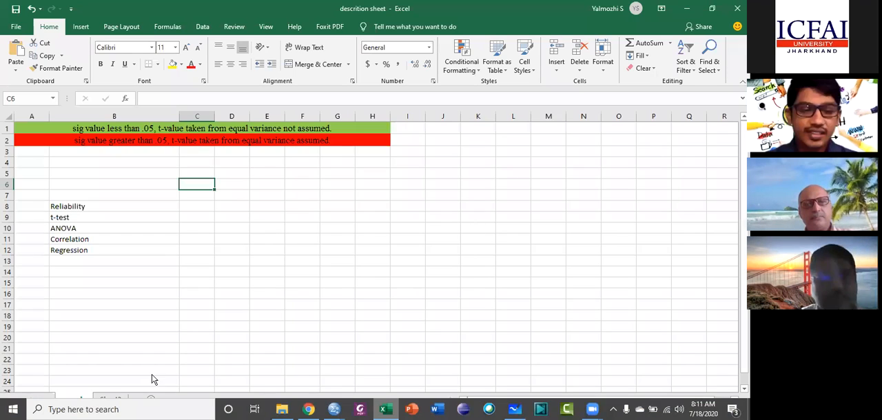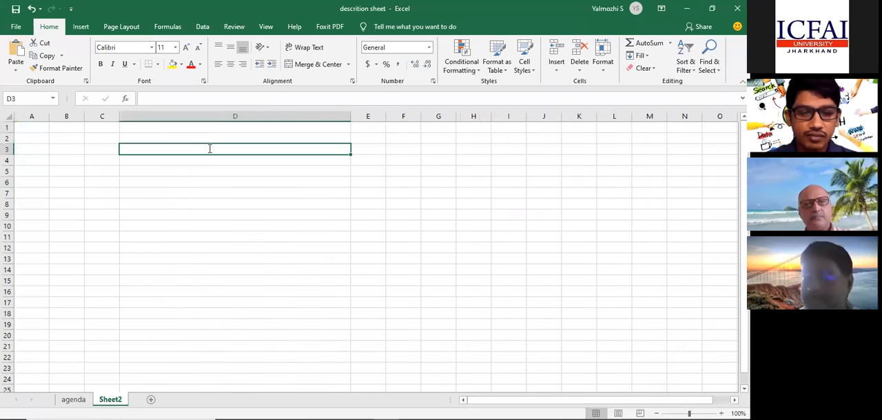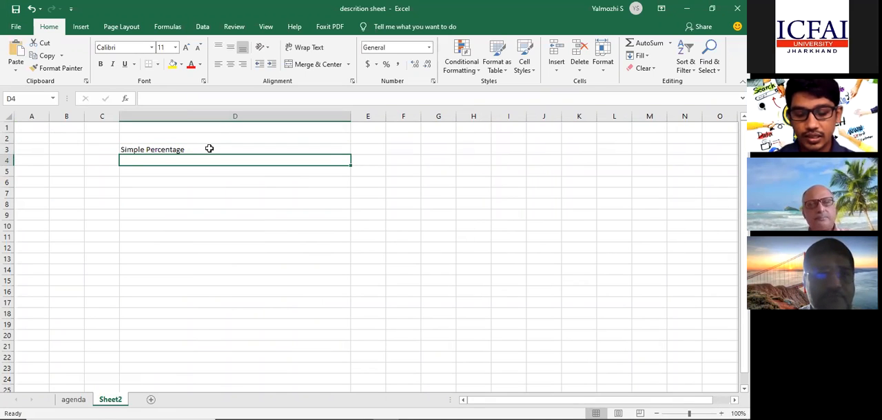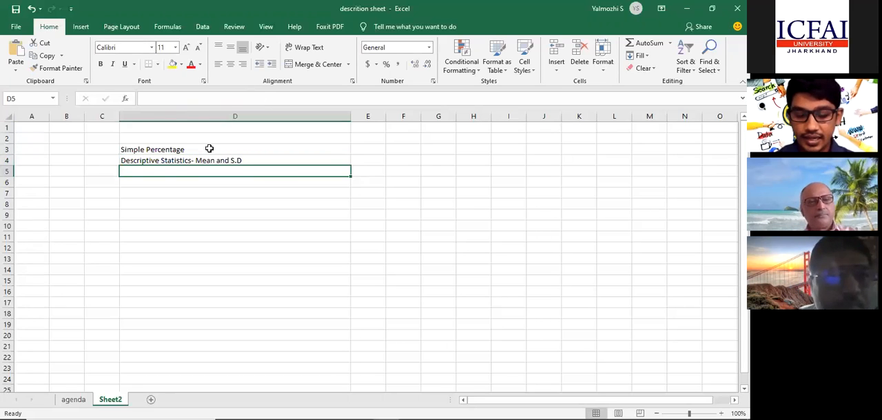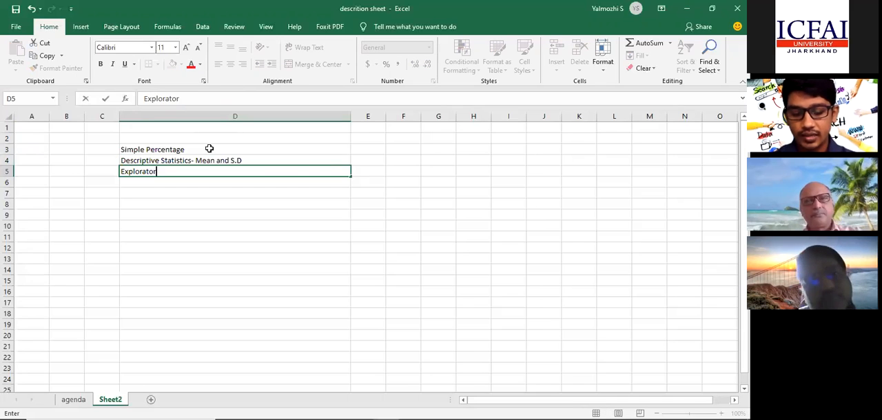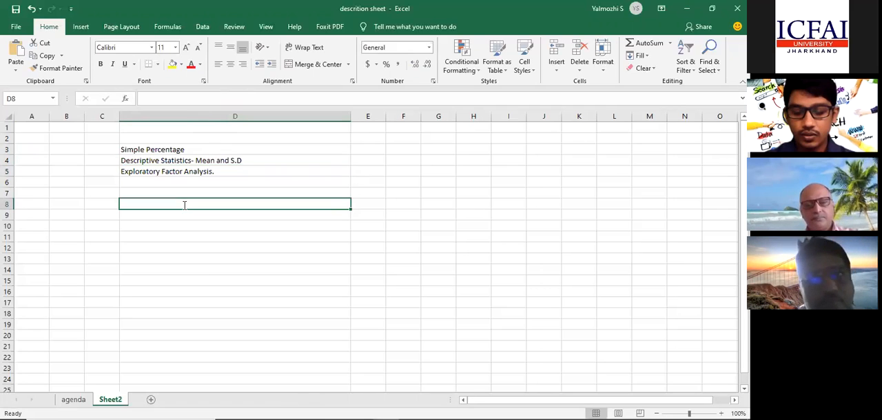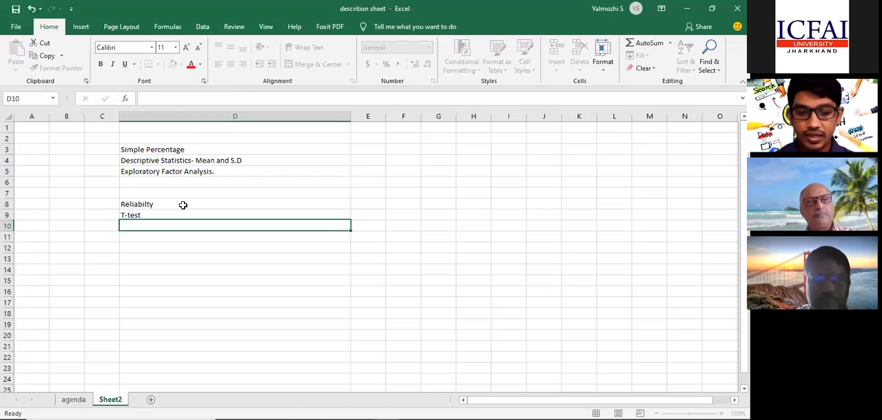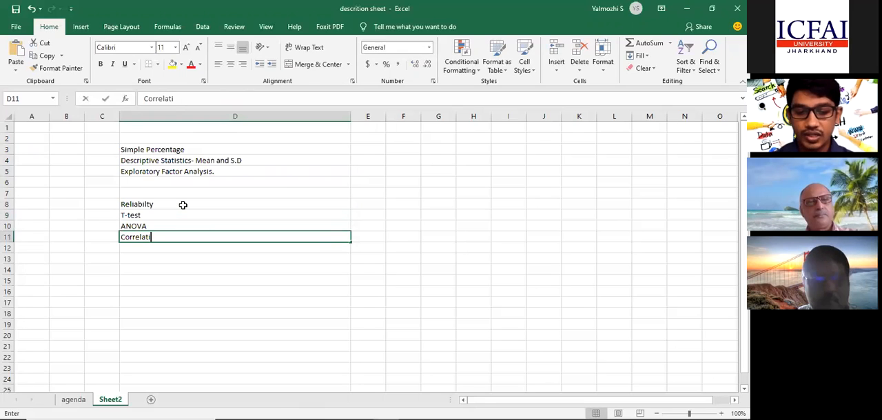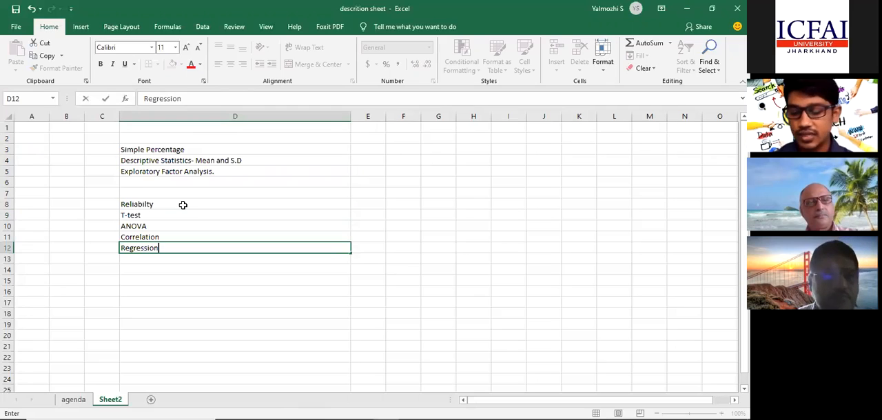Okay. So yesterday's session was on simple percentage, how to make a simple percentage, and we went with descriptive statistics, which was mean and standard deviation, and how to clean data, and we went with exploratory factor analysis. Right, this is what we have seen. In today's session, we'll be looking into reliability, and then we have t-test, independent sample t-test, ANOVA, correlation, regression. So this is the agenda for the day.